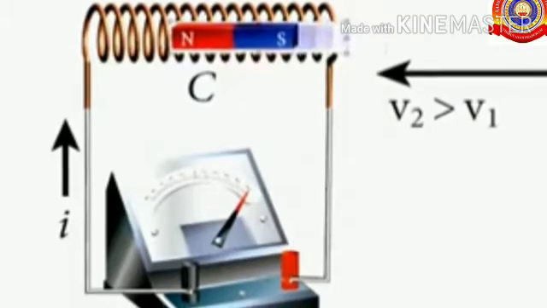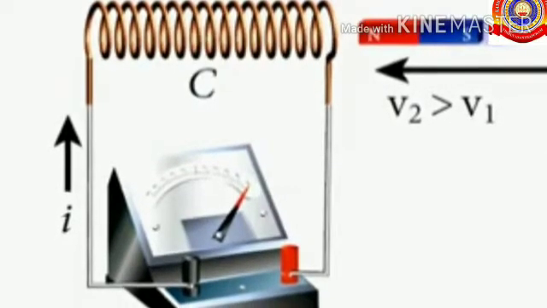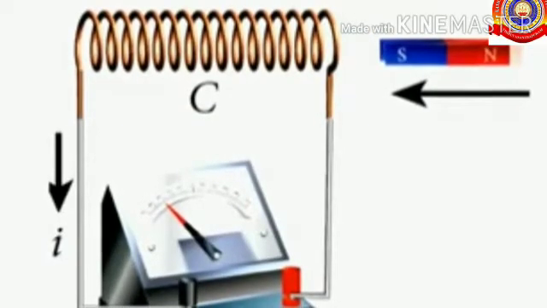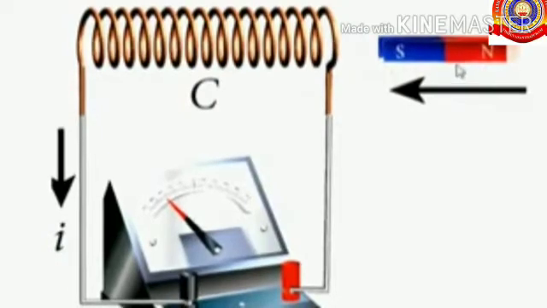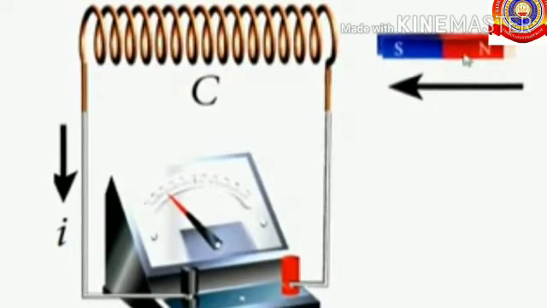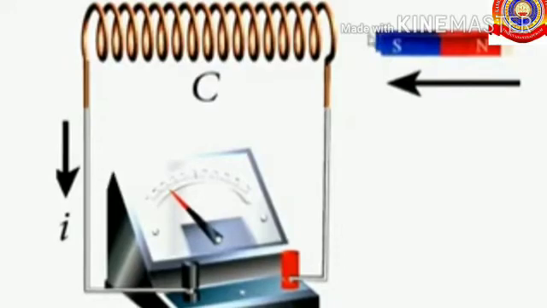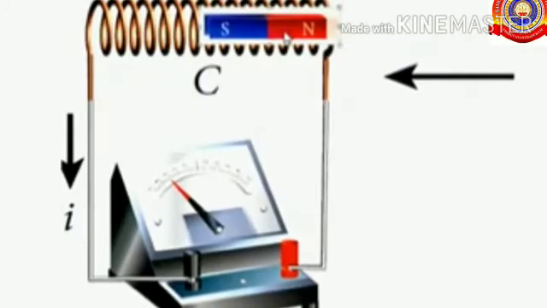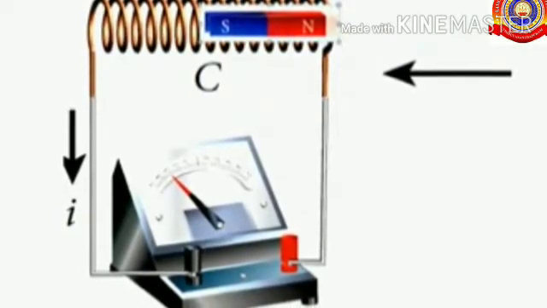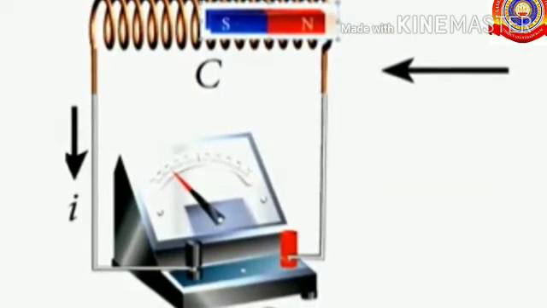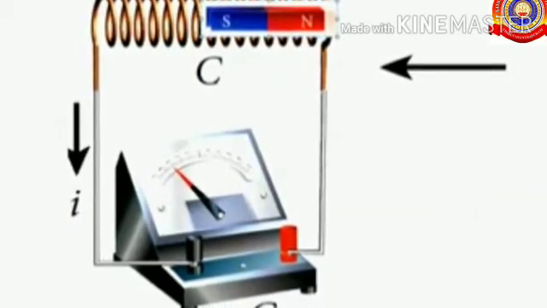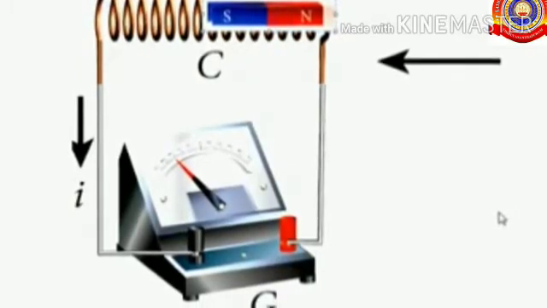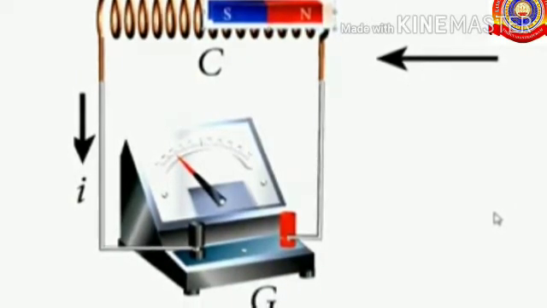It deflects towards the right side. Here the direction of current is in the upward direction. Okay. The next one, if the polarity of the magnet is reversed and the magnet is brought close to the solenoid, then current flows in the opposite direction, towards the left. That means here we are inserting the south pole of the bar magnet into the solenoid. At that time, the needle deflects to the left side of the galvanometer.